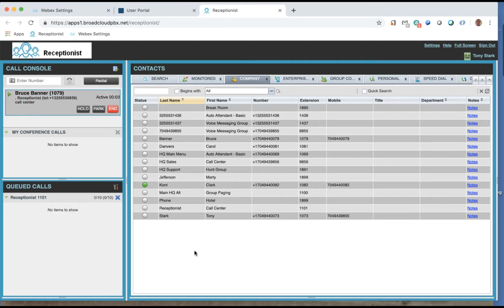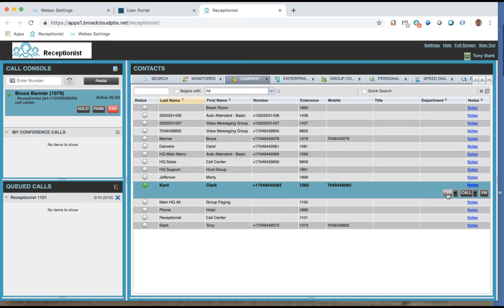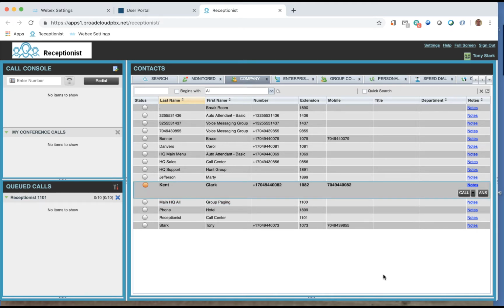Once the call is answered, we can see the receptionist can then place the call on hold, park the call, end the call, or they can drag and drop the call onto the user to transfer the call to them. The receptionist can even transfer the call directly to a user's voicemail if they are busy on the phone. When the call is transferred to the user, we can see the user's status icon change from green, meaning the phone is idle, to yellow, meaning the phone is ringing, to red, indicating the user is on the phone.